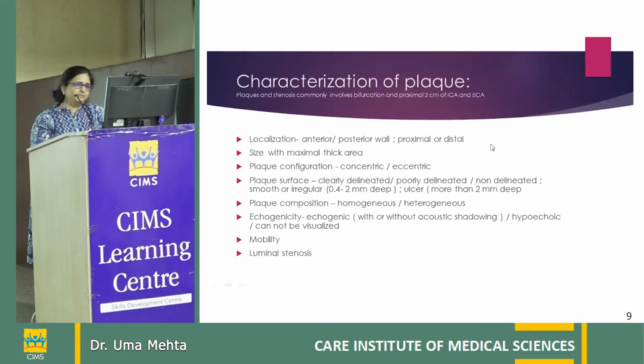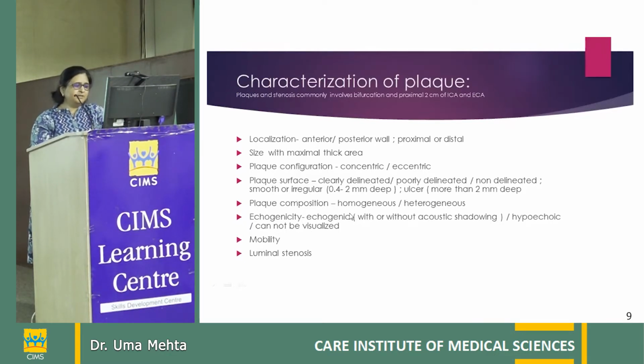For characterization of the plaque, we have to determine its location, whether it is in the anterior or posterior wall, whether it is in the proximal or distal location in the vessel, the size with the maximum thickness, and the plaque configuration, whether it is concentric or eccentric. The plaque surface, whether it is clearly delineated, poorly delineated, or not delineated, and the margins of the plaque, whether smooth or irregular. The ulcer is usually a depression in a plaque more than 2 mm.